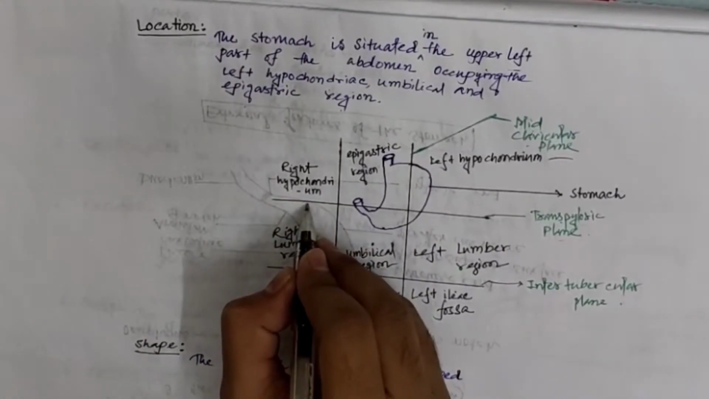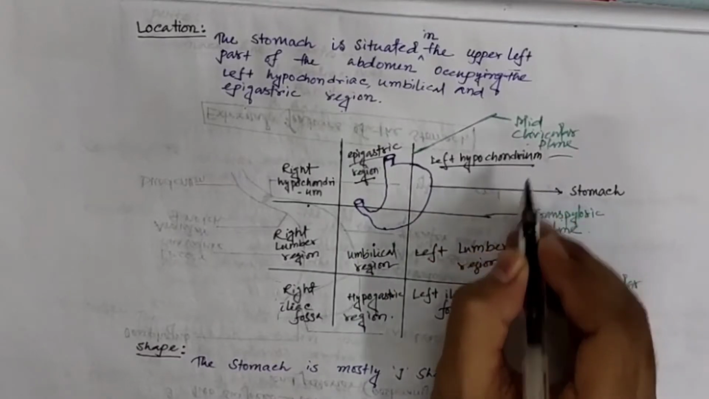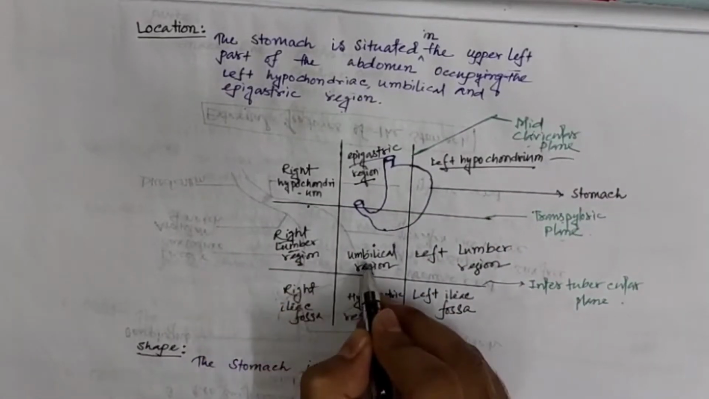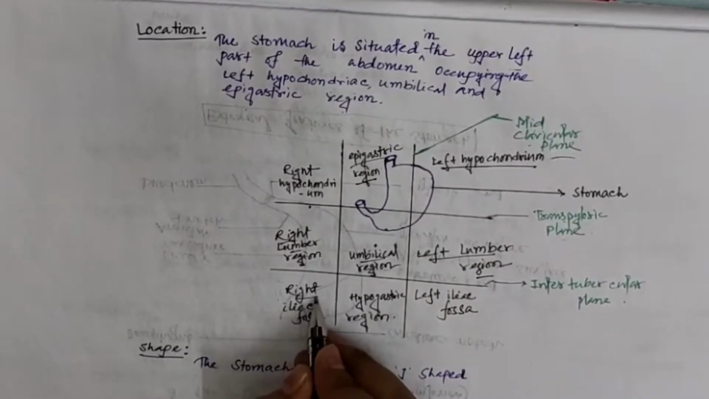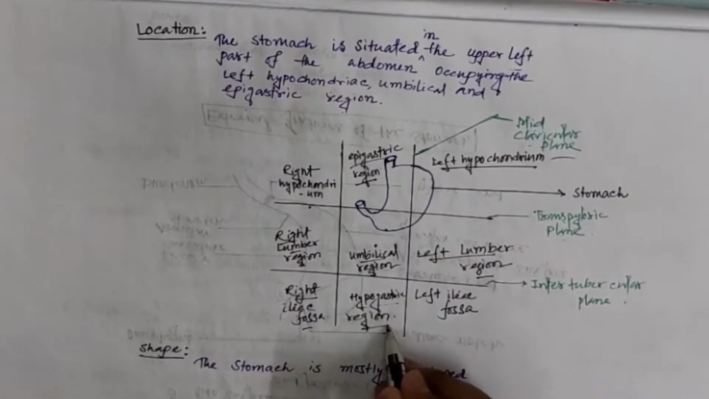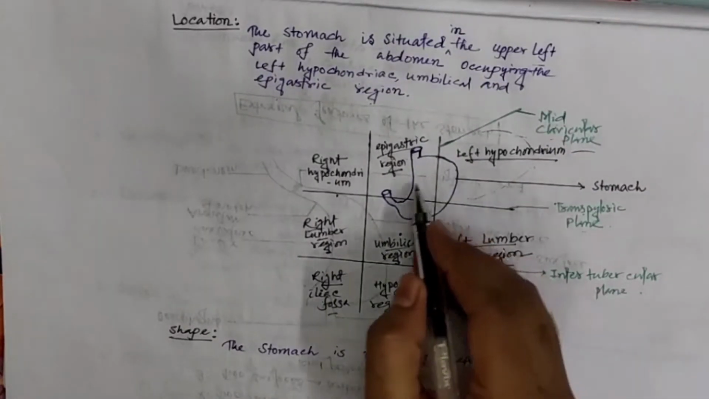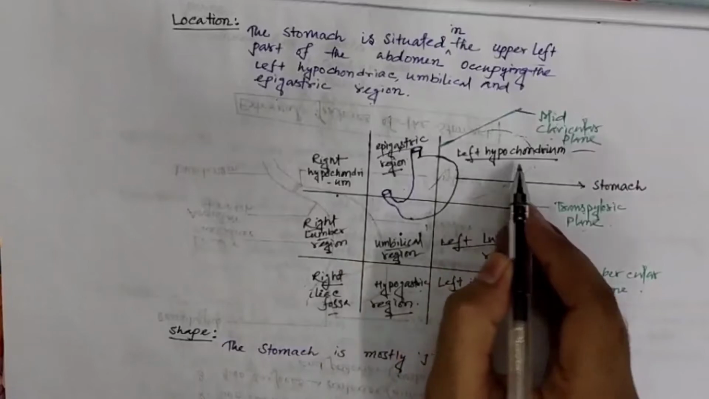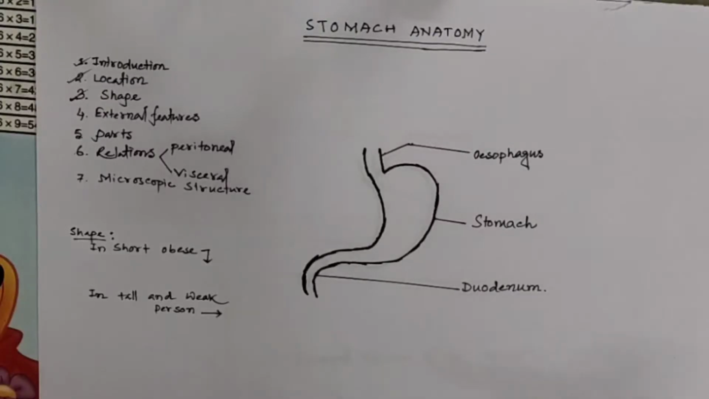This is the right hypochondrium region, this is the epigastric region, this is the left hypochondrium region, this is the right lumbar region, this is the umbilical region, this is the left lumbar region, and this is the right iliac fossa region, this is the hypogastric region, this is the left iliac fossa region. As you can see here, the stomach is situated in the epigastric region and left hypochondrium region and in the umbilical region.